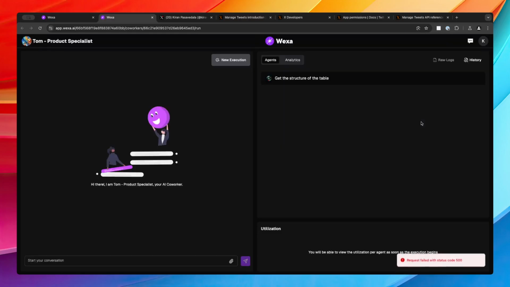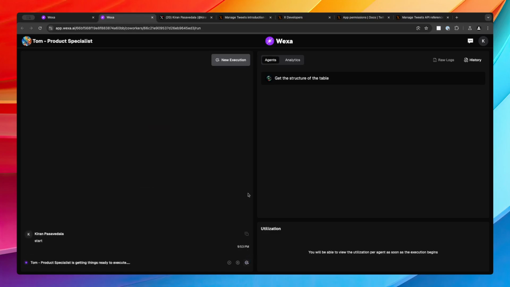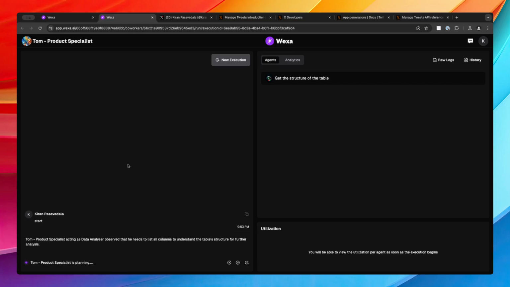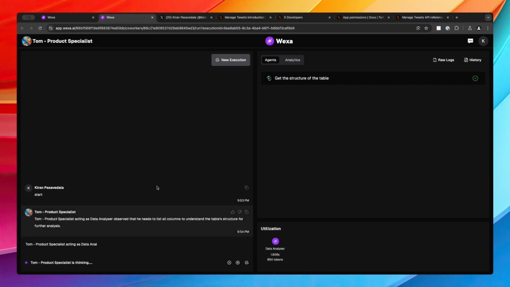So now let's click on run, and in this case we'll say, get the... you don't need to do anything. Because it's something that anything you give it will start execution. So I simply said start, and then now it's automatically going to execute the agent. There is no start condition or anything. You don't need to specifically give anything in this case. Later on we're going to specify how to process the goal and everything.